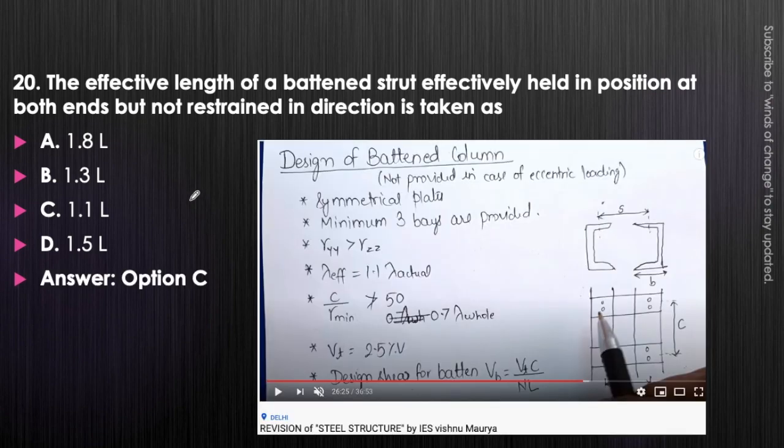Okay, why is it so? Because the lambda effective will be increased in case of the battened column. So the answer will become 1.1 L, because it will be increased by 10%. Lambda effective equals 1.1 times lambda actual in case of the battened column. Okay, option C will be the correct answer.